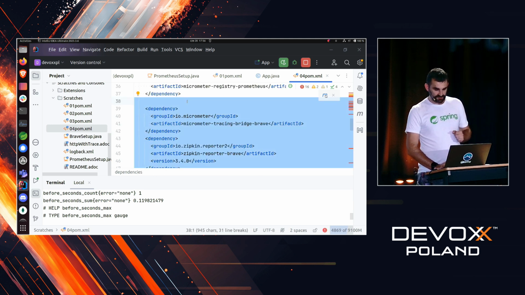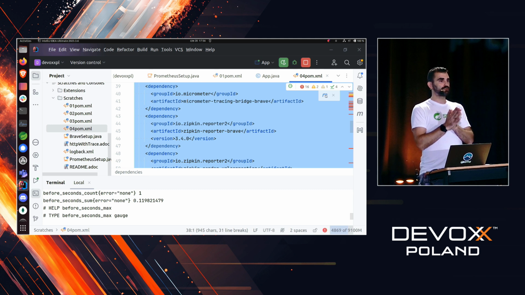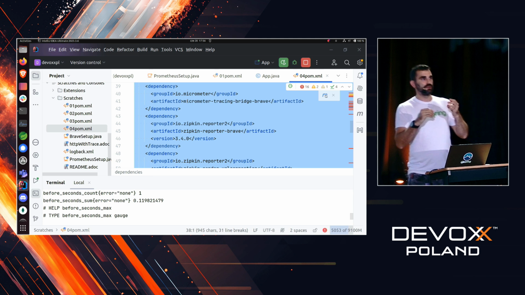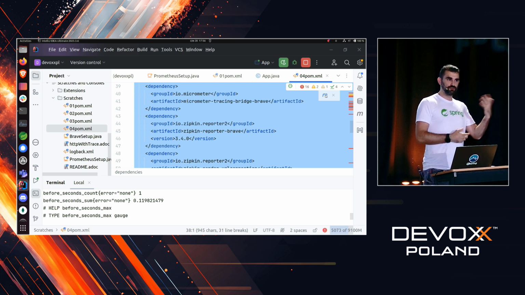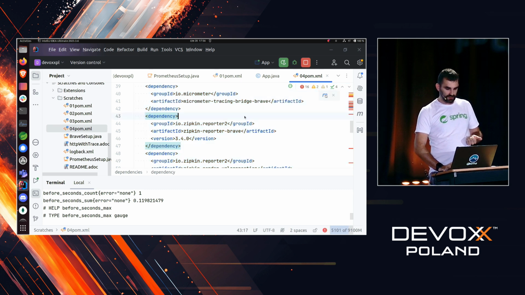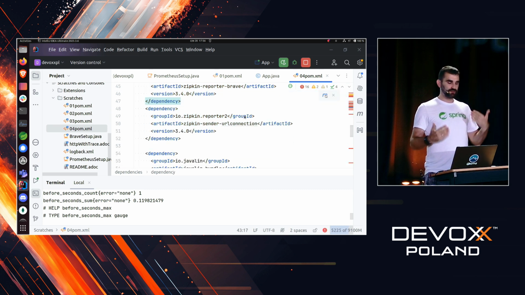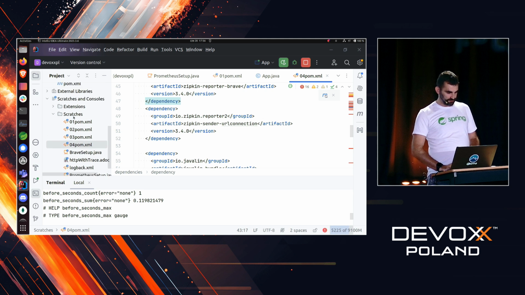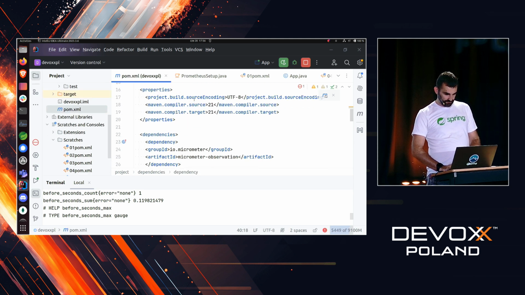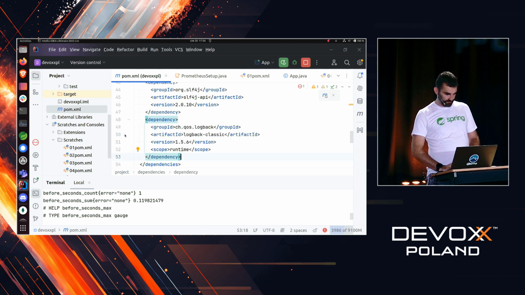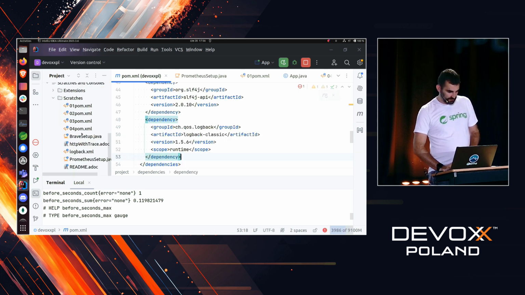So you add the micrometer tracing bridge Brave. So micrometer tracing is the API that allows you to use different tracers by just changing the classpath. So you can use either Brave or OpenTelemetry. In this case, I'm showing you Brave. And Zipkin reporter means that we're going to publish the information in a Zipkin format. So let me quickly do this. There you go. Let me refresh this.